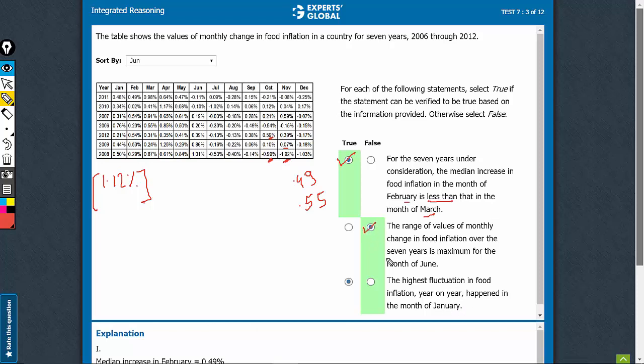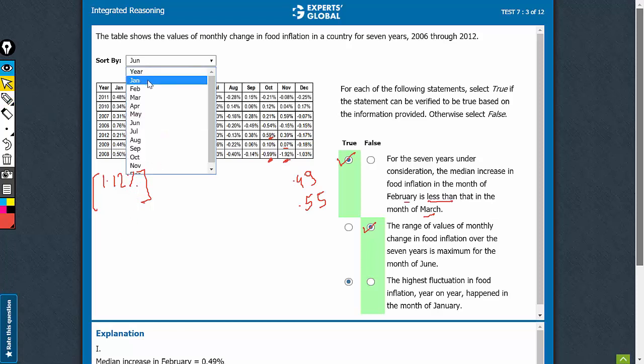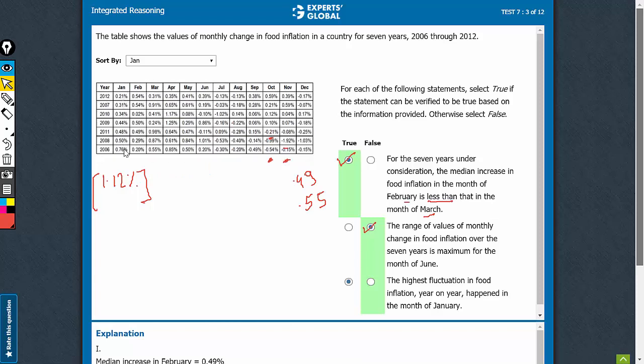This talks about fluctuation in the month of January. So here I see the fluctuations are between 0.21%. You can always sort it if you want. The fluctuations are between 0.21 and 0.76%. So the range of fluctuations is around 0.55%. 0.21 to 0.76. And see, of course, there are months where the fluctuations is a lot higher.